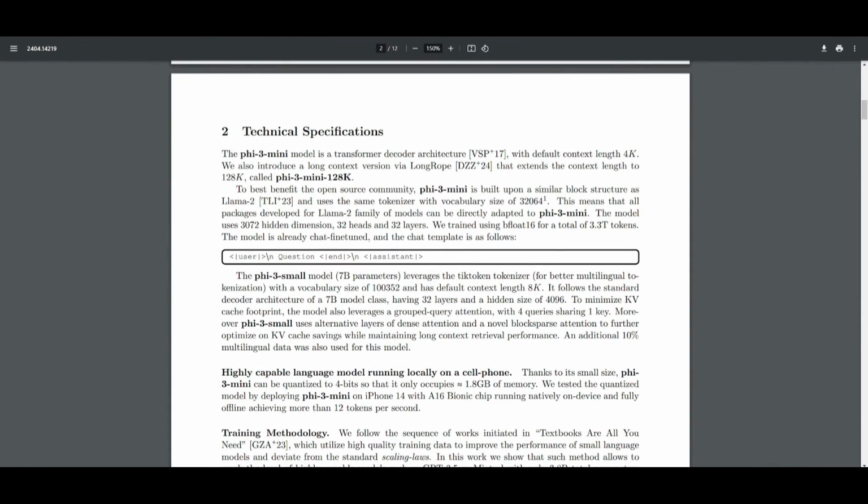Let's take a look at the technical specifications of all four of these models, starting off with the Phi-3 Mini model. This is based off of the transformer decoder architecture, and it comes with a default context length of 4000, but they also introduced a longer context version, which is the Phi-3 Mini 128K model. It extends the context length to 128K using the long rope approach, and it shares the same block structure as Llama 2, which utilizes the same tokenizer.